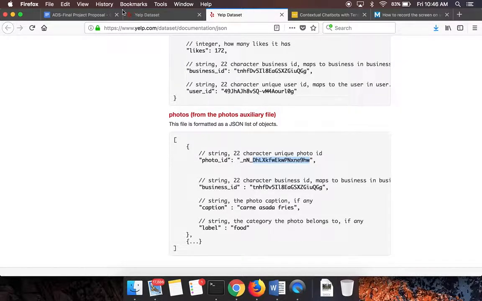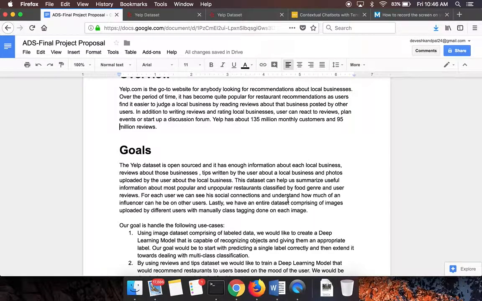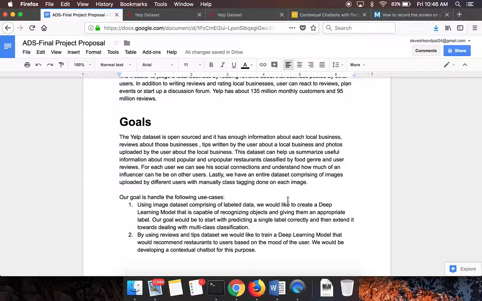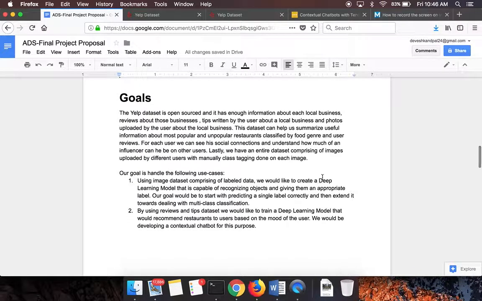What we're essentially trying to achieve is, initially we'll start off with an exploratory data analysis, and we would be able to summarize useful information such as the most popular and unpopular restaurants classified by food genre and user reviews. For each user, we can also see their social connections and understand how much of an influencer they can be on other users. And lastly, we have an entire dataset comprising images uploaded by different users with manual class tagging done on each image.